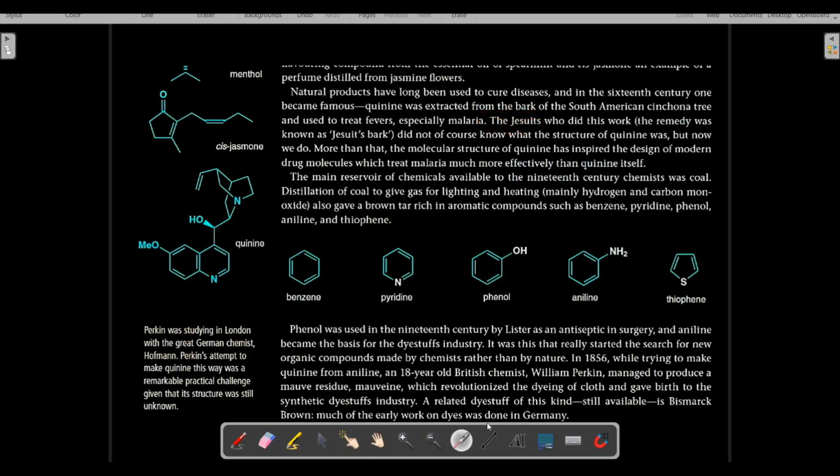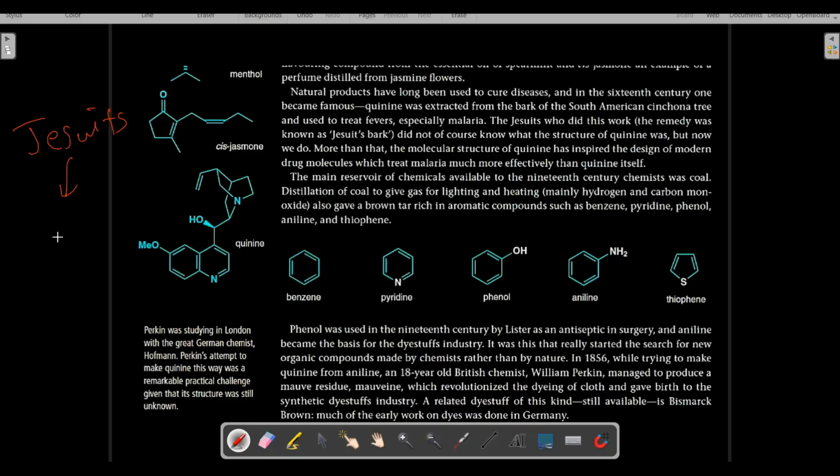Now, what does the author further want to say? Let me tell you. The Jesuits who did this work. What does it mean by Jesuits? Let me write properly: Jesuits.